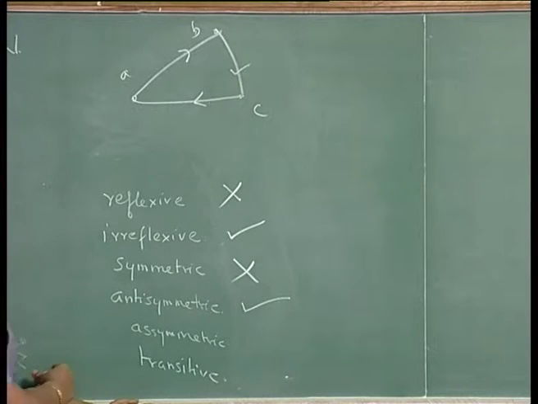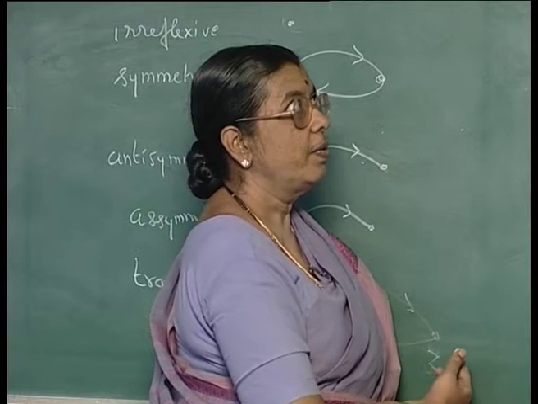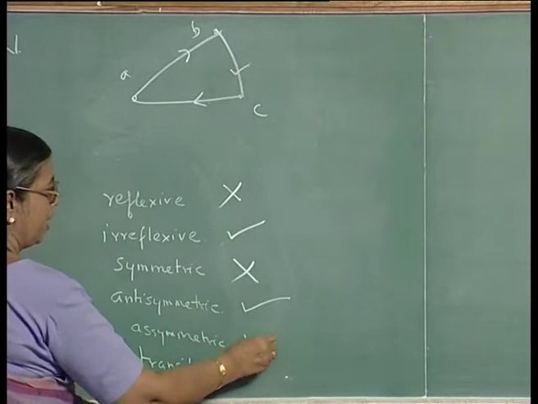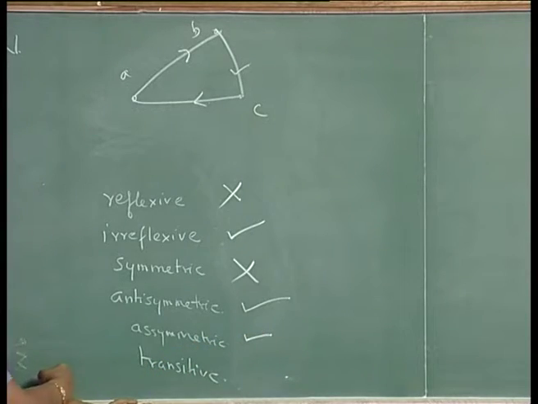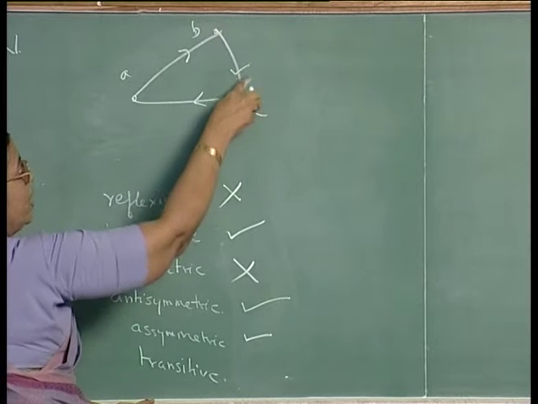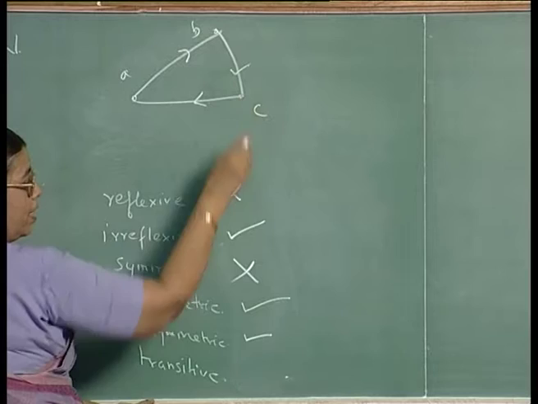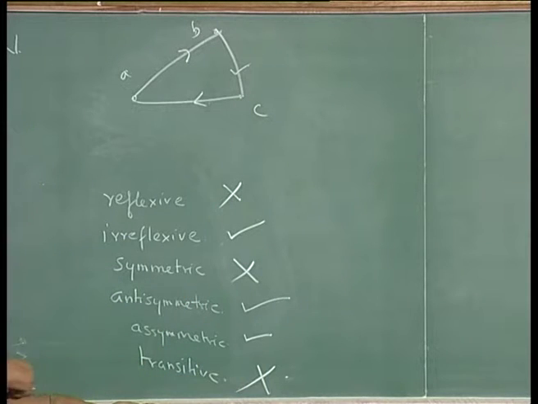Is it asymmetric? Yes, A is related to B, but B is not related to A. So, it is asymmetric also. Is it transitive? See, if A is related to B and B is related to C, you should have an arc from A to C, that is not there. So, this is not transitive. So, these are the properties of this relation.